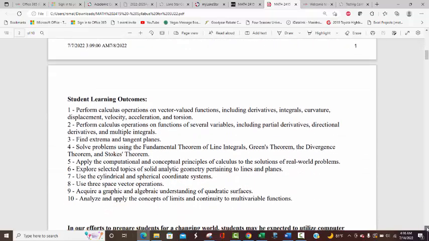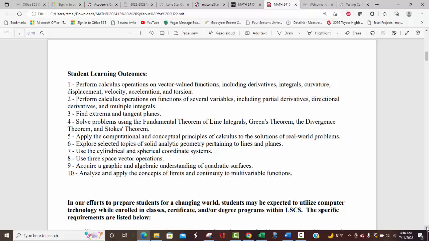Catalog description, student learning outcomes. I'm obviously not going to sit here and read all of these right now, but you'll see that we'll be going through this as the course goes on.